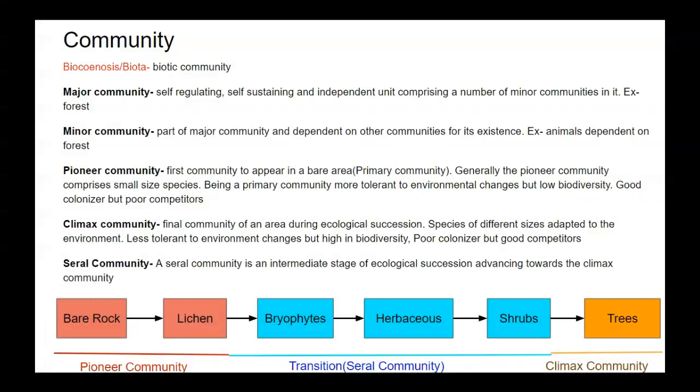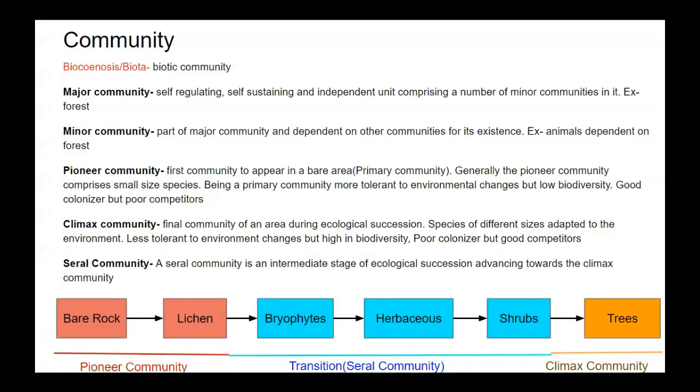The next one is the climax community. Climax community is the final community of an area during ecological succession. Species of different sizes are adapted to the environment. It is less tolerant to environmental changes but high in biodiversity. It is a poor colonizer but a good competitor. Then seral communities. A seral community is an intermediate stage of ecological succession advancing toward the climax community.